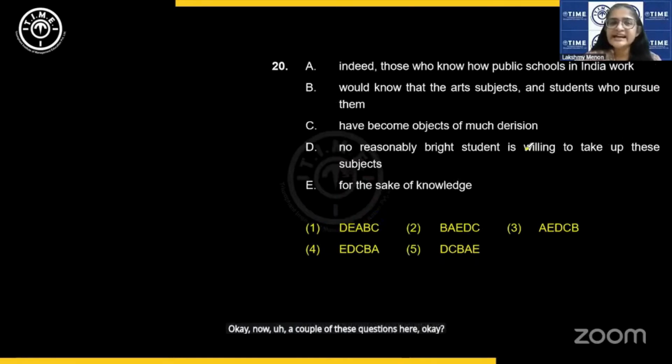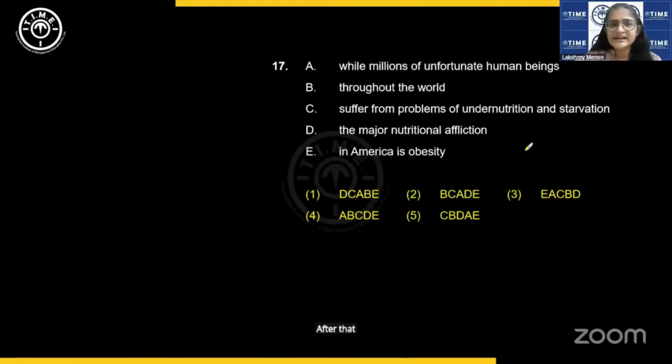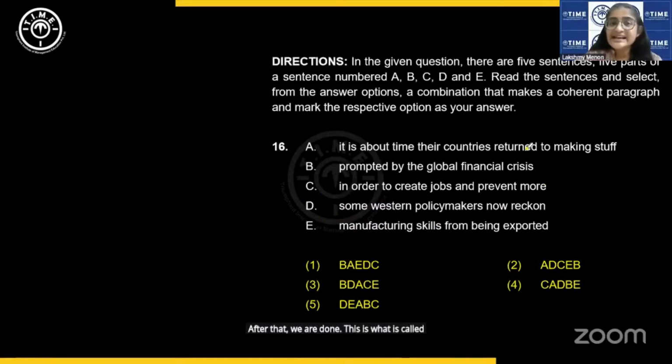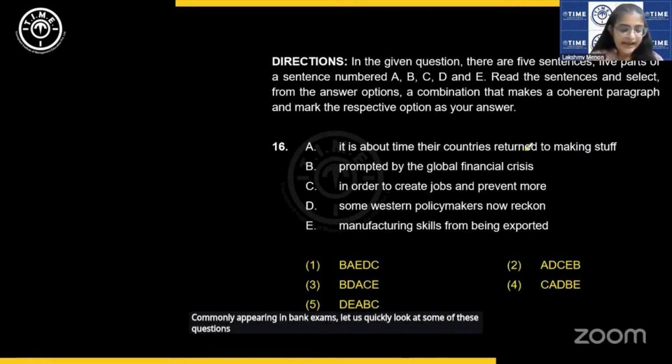This is sentence reordering. This is not para formation, but since this is a question type commonly appearing in bank exams, let us quickly look at some of these questions also and then we wind up.